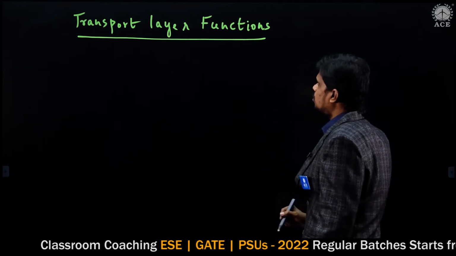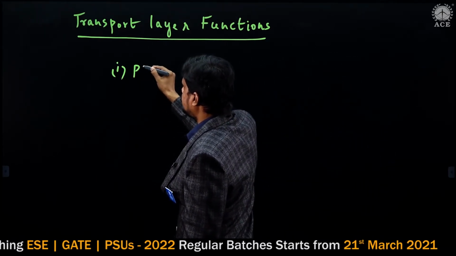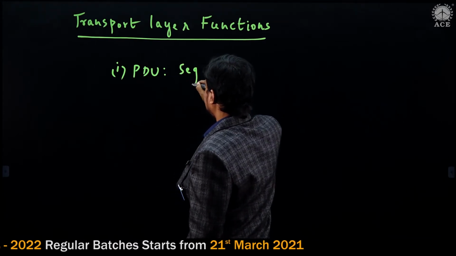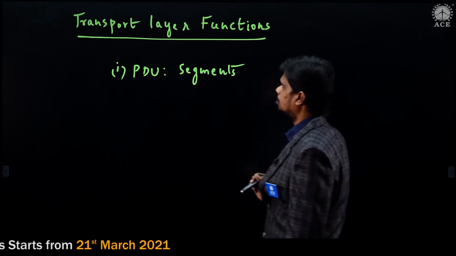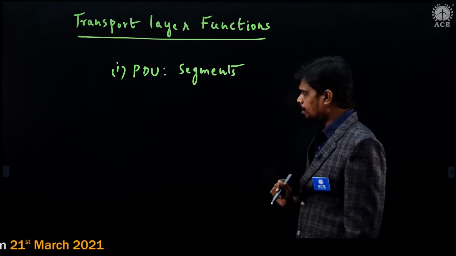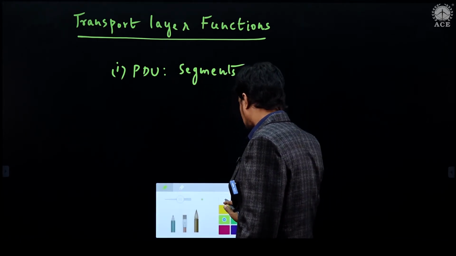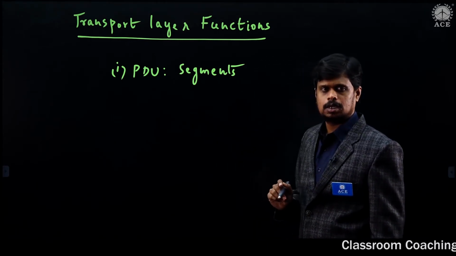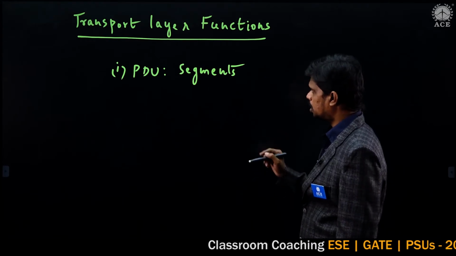So the functions of the transport layer: the PDU is segments. Here, what do we mean by PDU? PDU is the protocol data unit, or you can say the data format that is supported by the transport layer, which is segments.